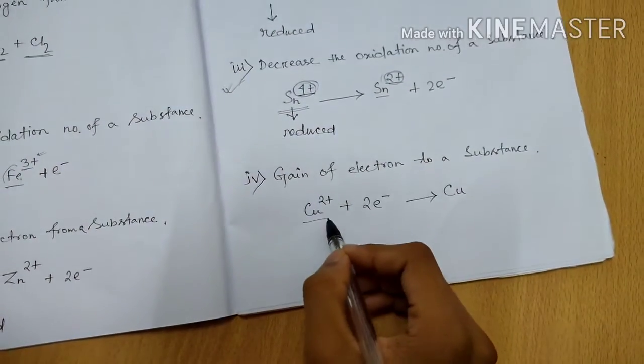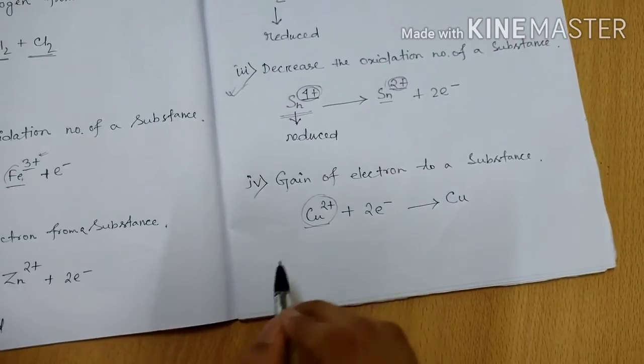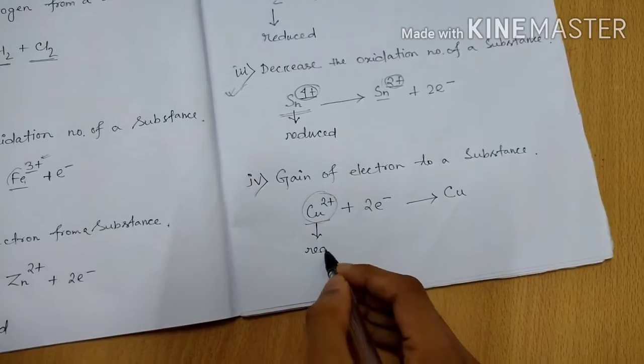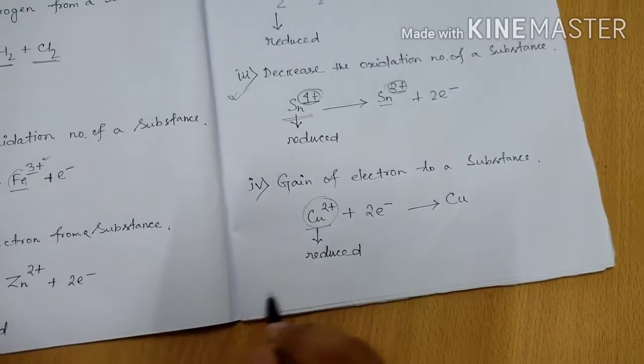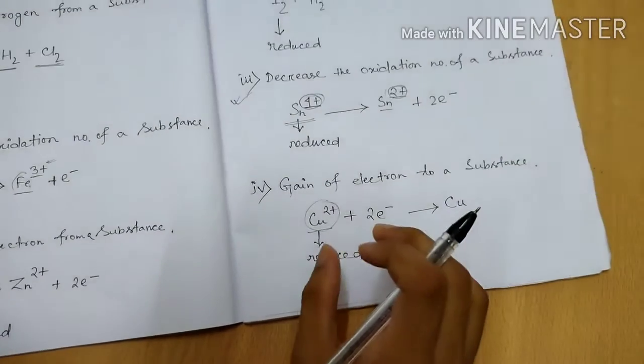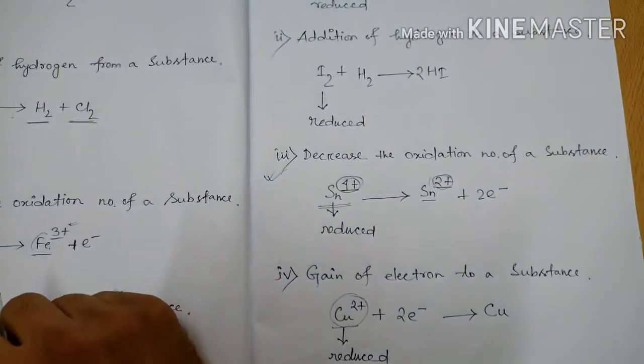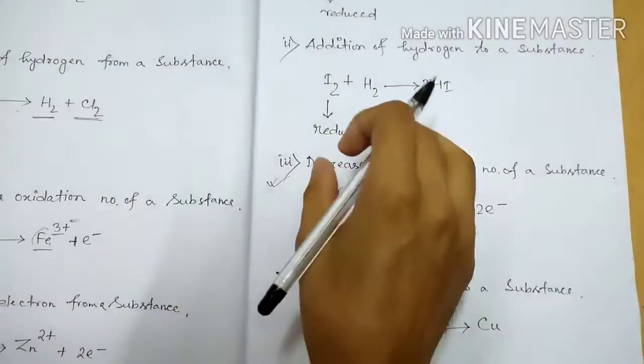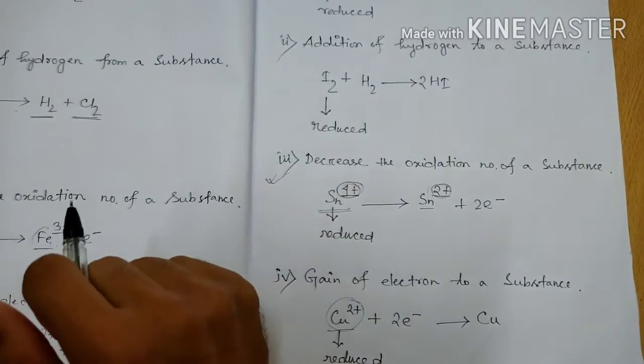So this copper gains 2 electrons, so that's why this Cu2+ is reduced. So these are the processes from which we can know that the substance has been reduced.